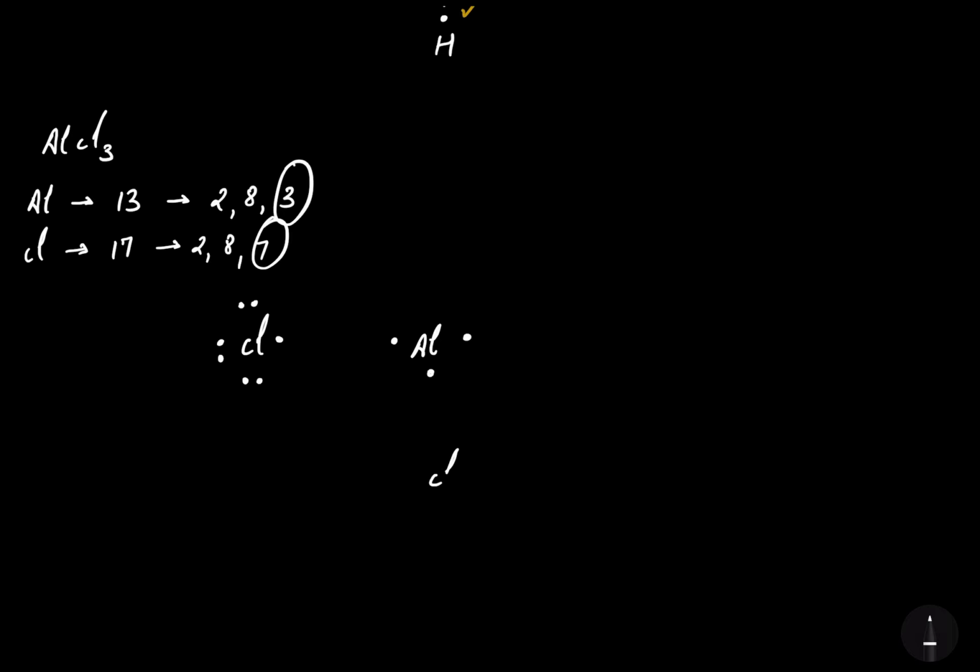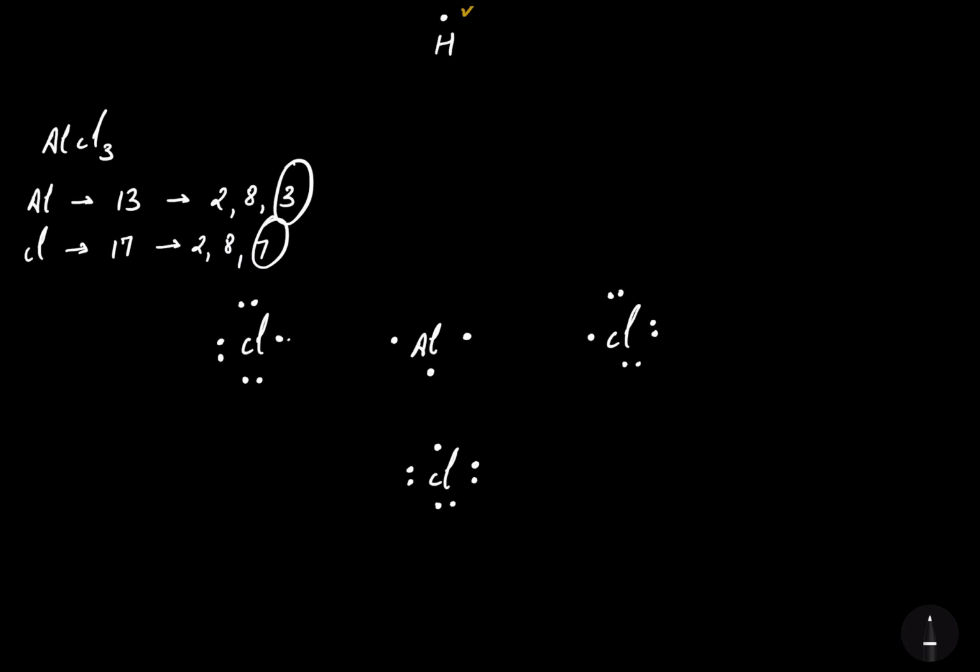Another chlorine, it's 1, 2, 3, 4, 5, 6 and the 7. The third chlorine, 1, 2, 3, 4, 5, 6 and the 7. Now, chlorine just needs only 1 electron to attain the octet. So chlorine will form 1 covalent bond with aluminium.